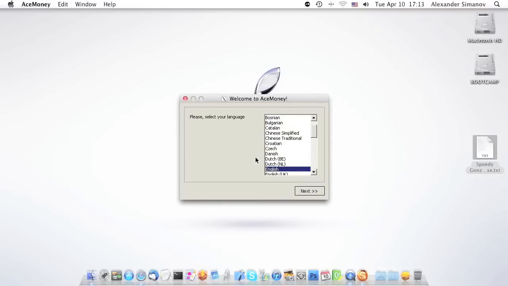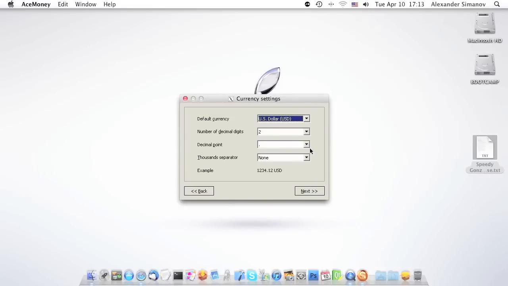When you open AceMoney for the first time, it will prompt you for your preferences of language, default currency, and date format. You can always change these preferences later by using the Tools Options menu in the program.